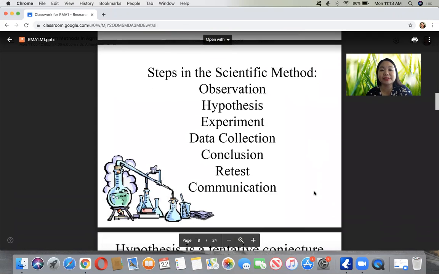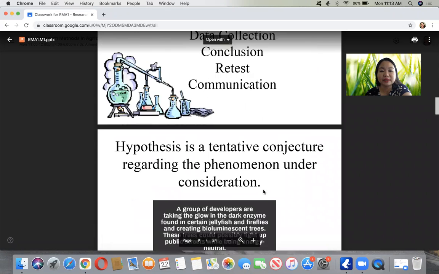So what are the steps in the scientific method? We have the observation, the hypothesis, the experiment, the data collection, the conclusion, and then retest, like when some other colleagues want to try your result, they are going to retest it. And then we should publish it and present it in various fora or any other event.